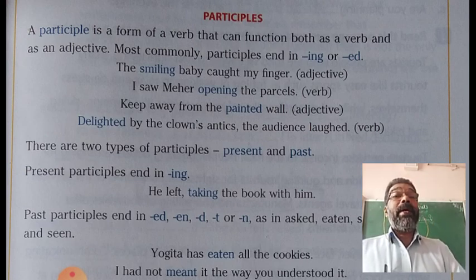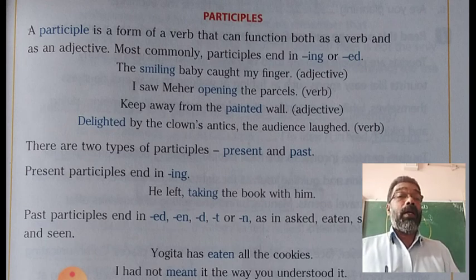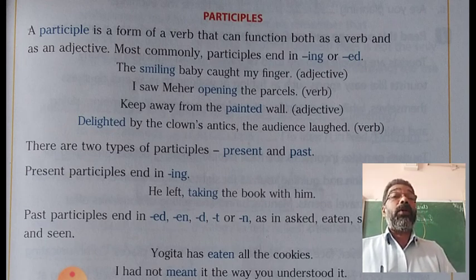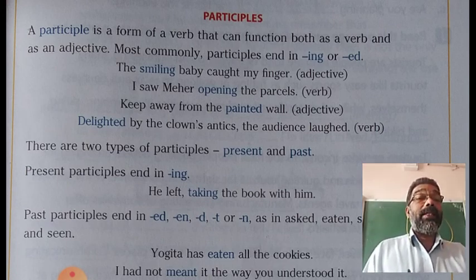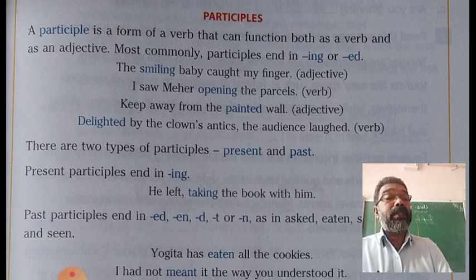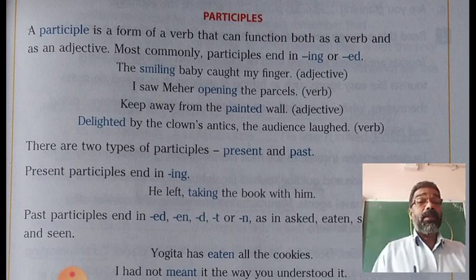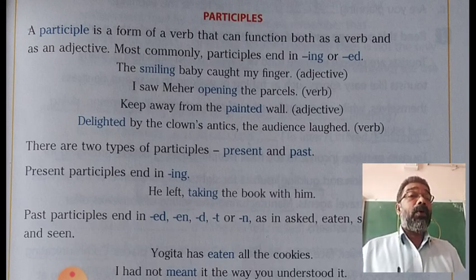Painted qualifies the noun wall. That means the wall is already painted. The quality of the wall is that it has been given paint. So painted here in the third example also functions as an adjective. So participles can do the work of an adjective in a sentence or the function of a verb.